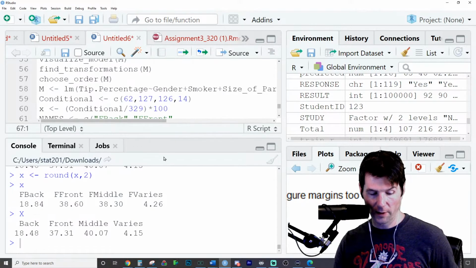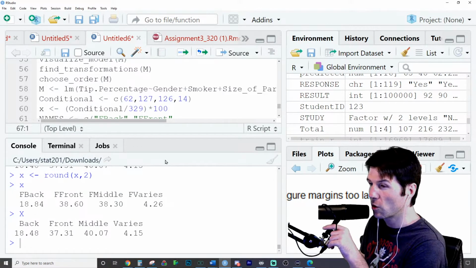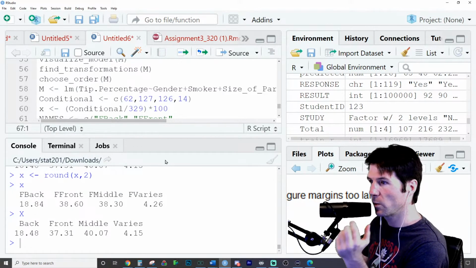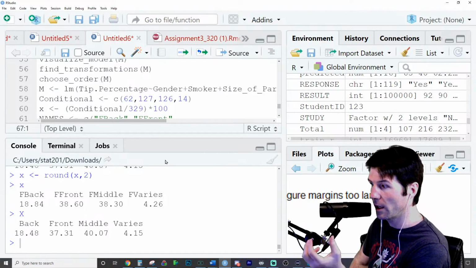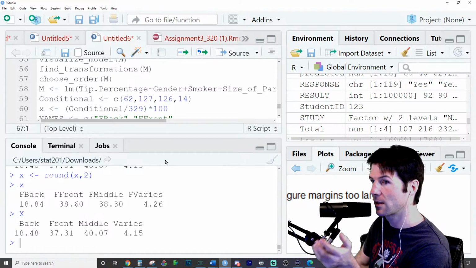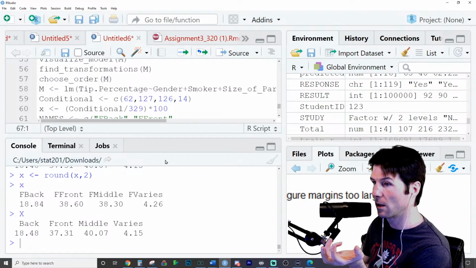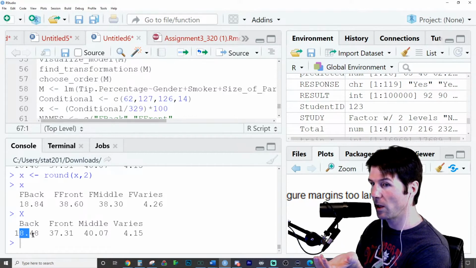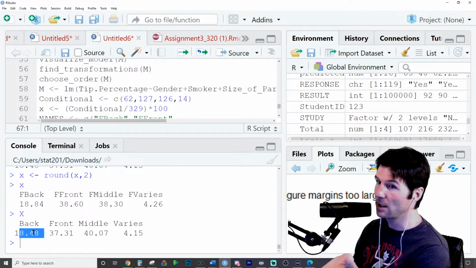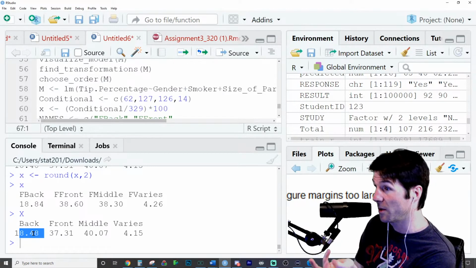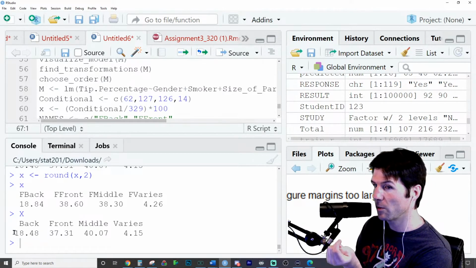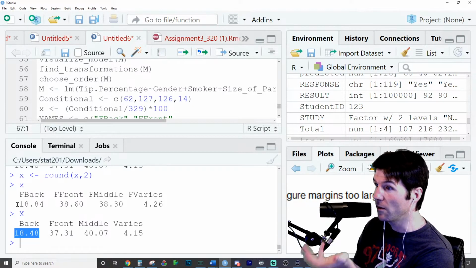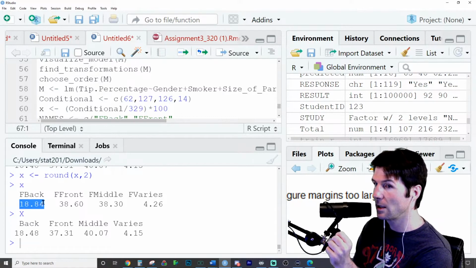And your answer for if there's evidence of an association. When we talk about an association, it's when you know somebody's gender, would that give you information about where they sit in the class? So generally speaking, 18.48% of people sit in the back of the class, where if somebody is female, given that they're female, conditional distribution, 18.84% of them sit in the back of class, which is basically identical.